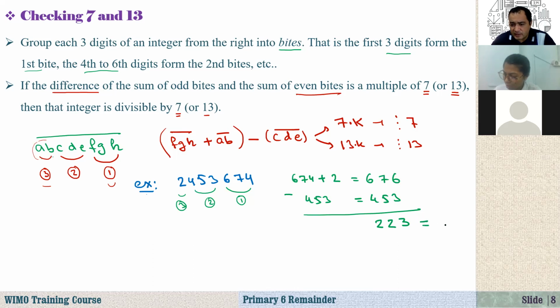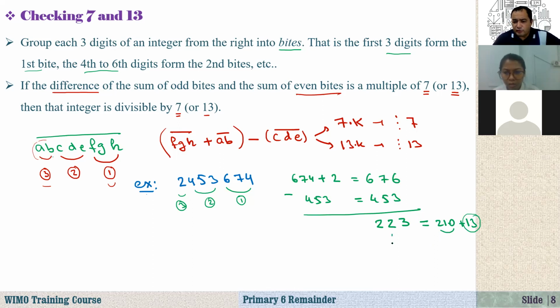Why? Because I can write it as 210 plus 13, and 210 is divisible by 7, but 13 is not divisible by 7. So that is not divisible by 7.